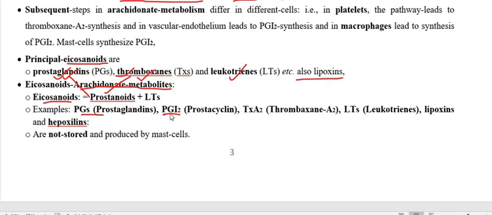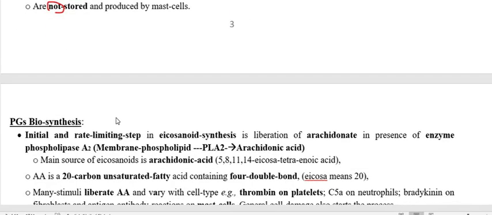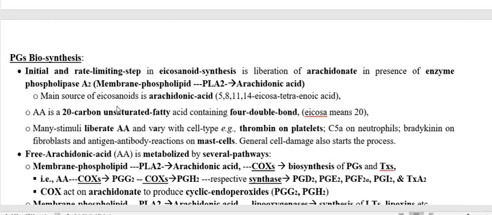This is also prostaglandin. PGI2 is also prostaglandin. Then this is thromboxane, particularly A2. Then leukotrienes. Then others that we already discussed, that is lipoxin and hepoxilin, that are not much important. And they are usually not stored. Once it's synthesized, it is released and produces the function. So now we have to go through the biosynthetic pathway of the prostaglandin.